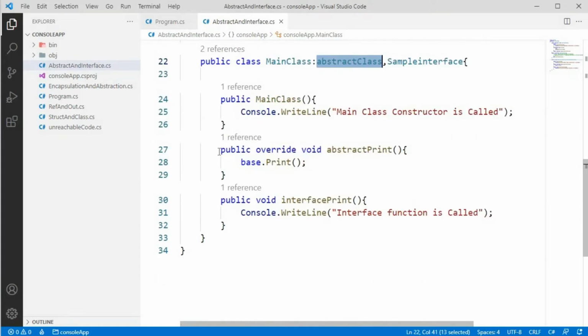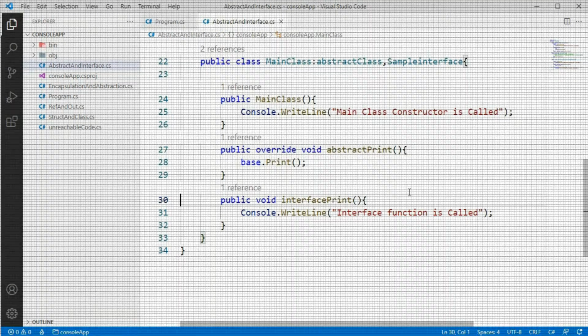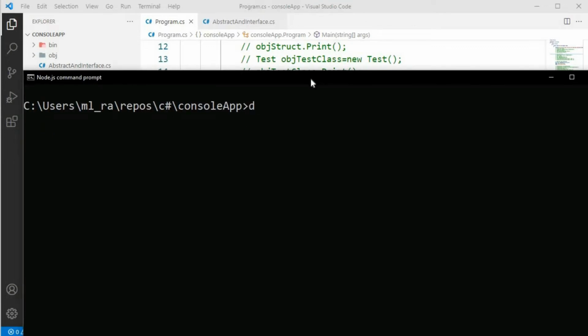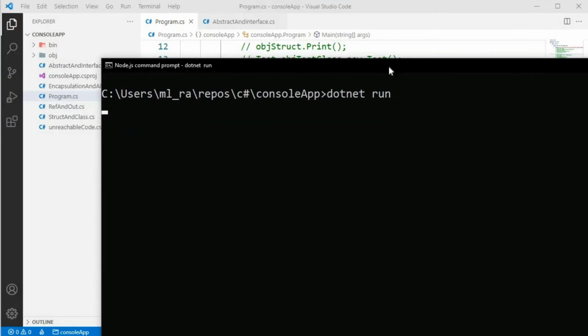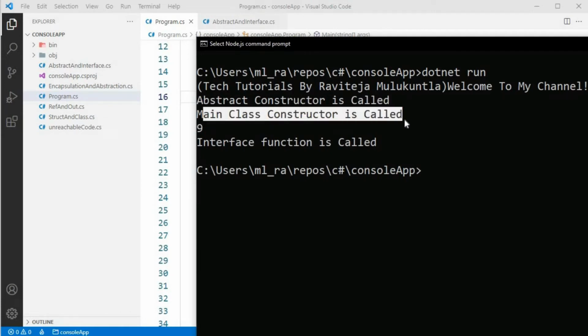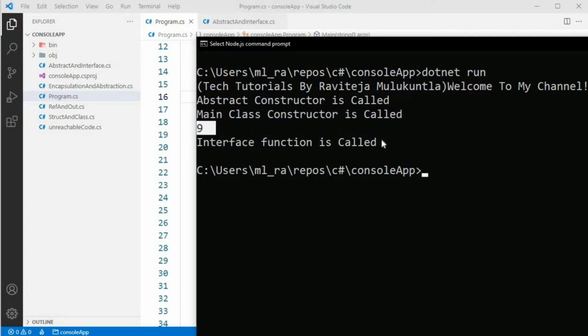Here I am using the override keyword. I am writing the abstract print method and interface print. So let's compile and check this file. To compile this file, I have created a main class object in Program.cs, and I open the command prompt and type dotnet run. You can see that it will compile that main class. Here you can see that the abstract constructor is called and the main class constructor is called. After that it is printing 9 and the interface function is called.